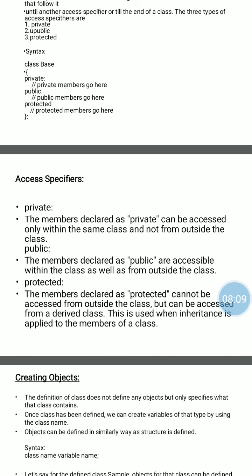Properties of the base class or parent class are inherited into the child class. Inherited means copied into the child class.